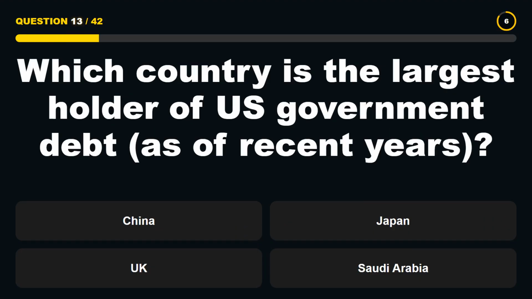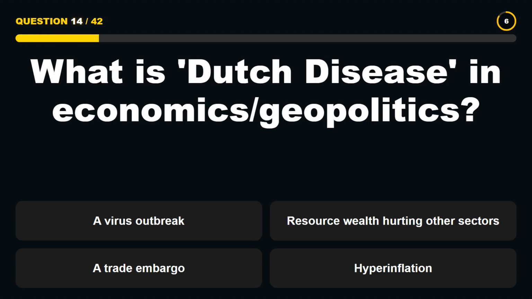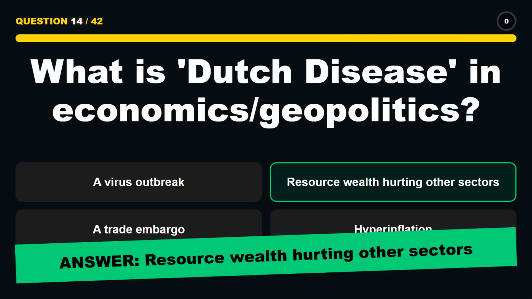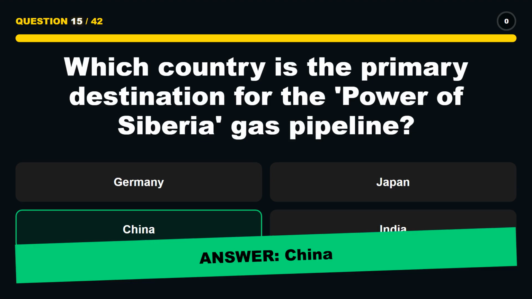Which country is the largest holder of U.S. government debt as of recent years? Japan. What is Dutch disease in economics, geopolitics? Resource wealth hurting other sectors. Which country is the primary destination for the Power of Siberia gas pipeline? China.